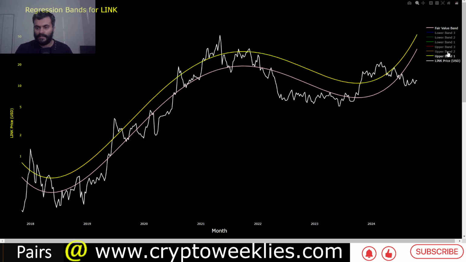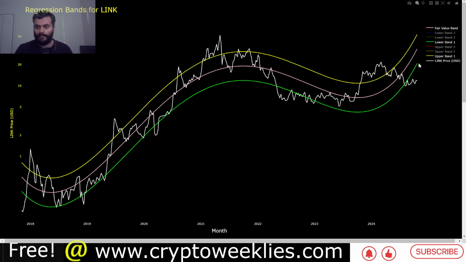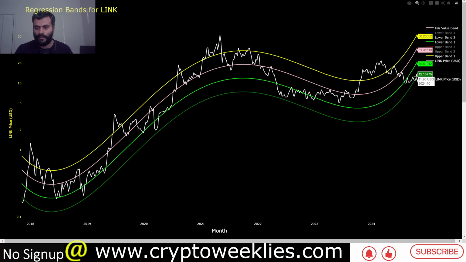Although the price, per this analysis, is below that 1 standard deviation support, that level is at around $21. The 2 standard deviation support holds the key for Link right now, that is at around $13. If the price in the coming week goes beyond $13, then at least Link would be above the 2 standard deviation residual on the polynomial regression based analysis.